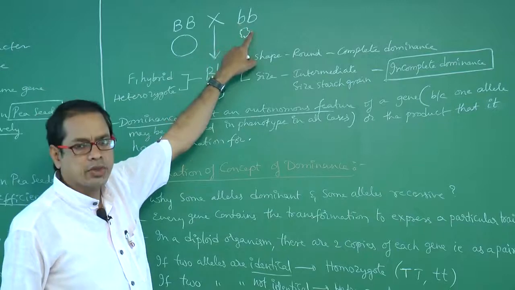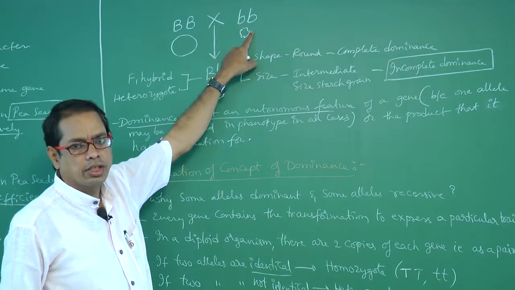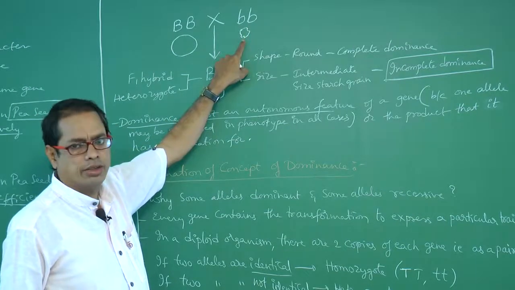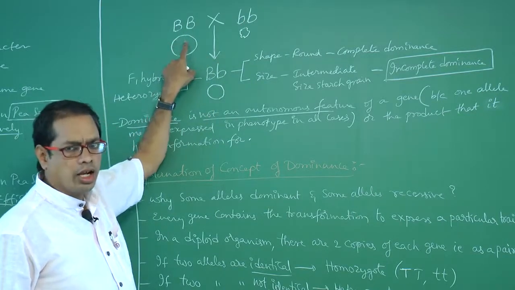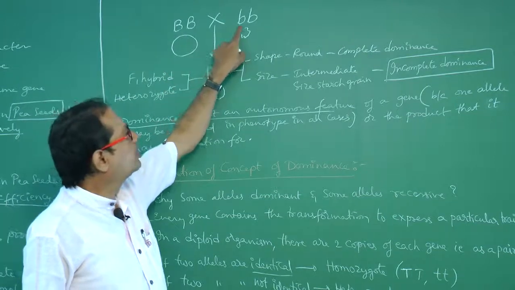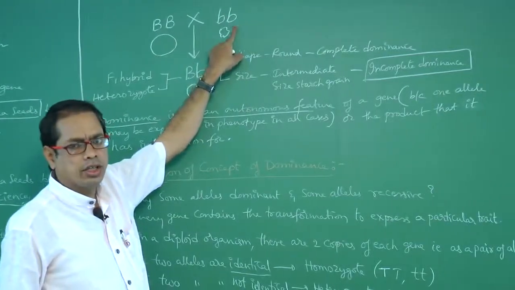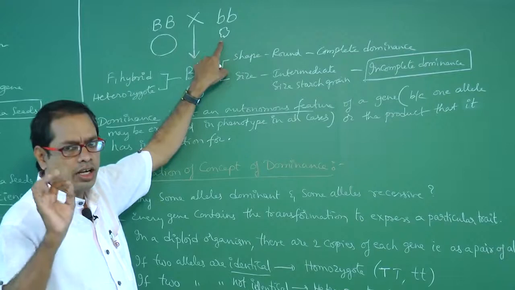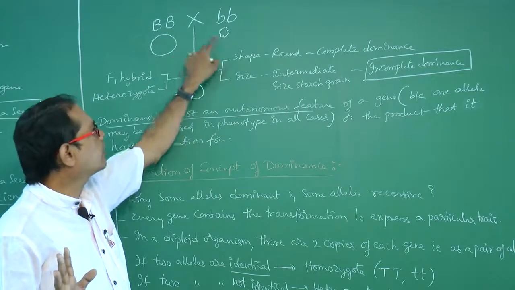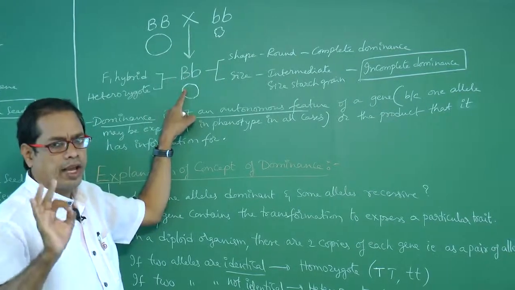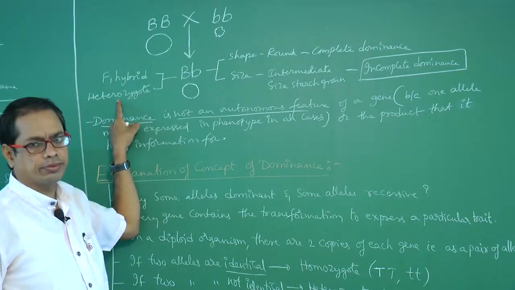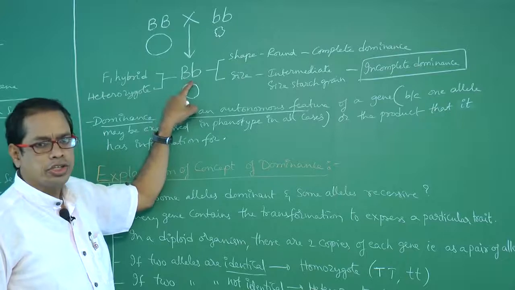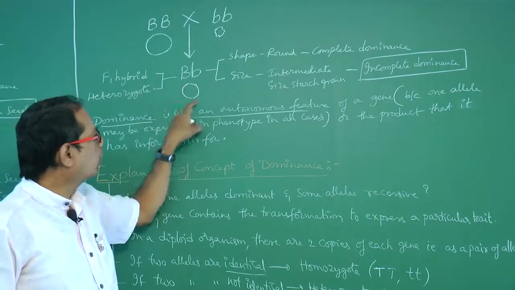Small b expresses small starch grains. Capital B gives large starch grains and round seeds. Small b gives small starch grains and wrinkled seeds. These two are crossed with each other. The F1 hybrid is obtained, which is a heterozygote, and the shape of the seed is round.